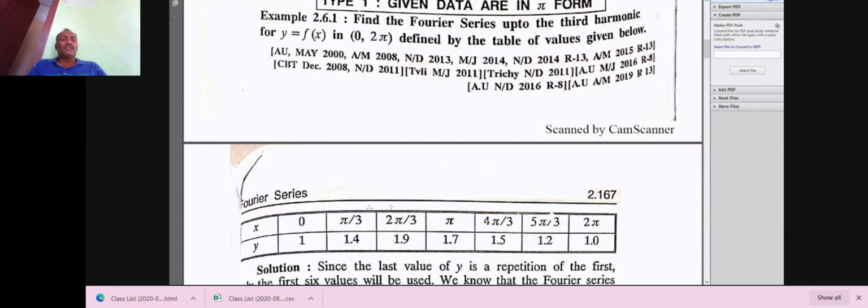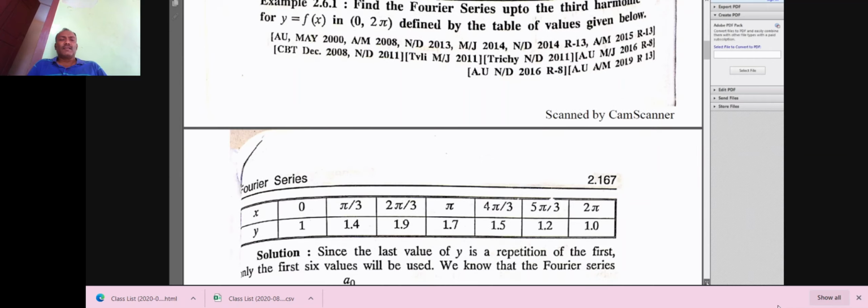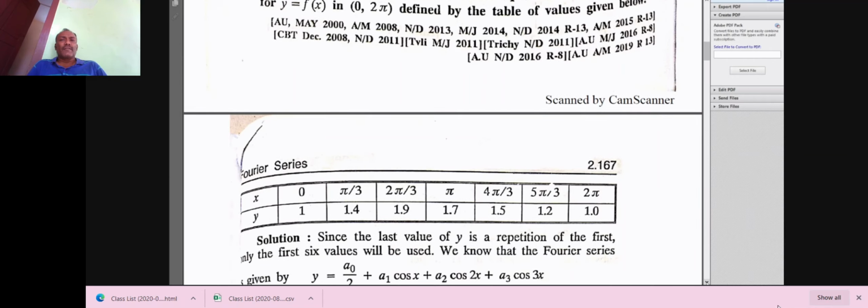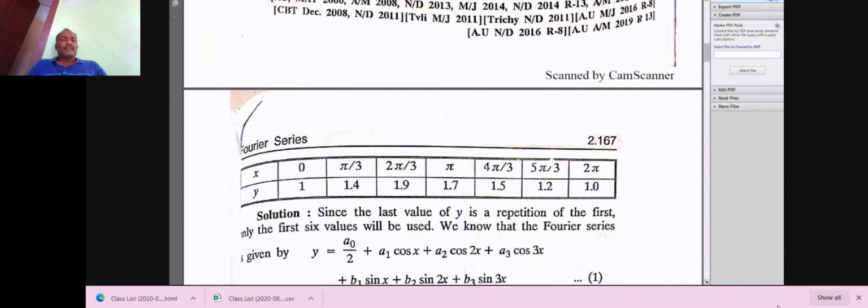Therefore, we are going to use harmonic analysis. The interval is also given: x is in the interval 0, pi by 3, 2 pi by 3, pi, 4 pi by 3, 5 pi by 3 and 2 pi. The corresponding functional value y is given. The x values are given in terms of pi. We are using the first method.